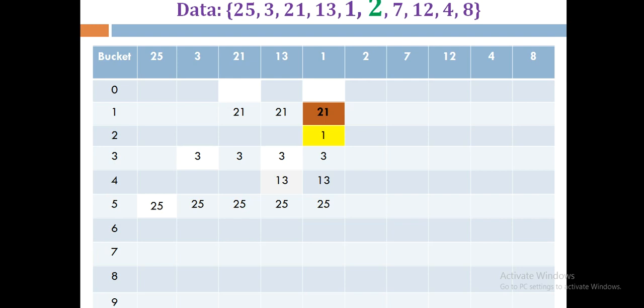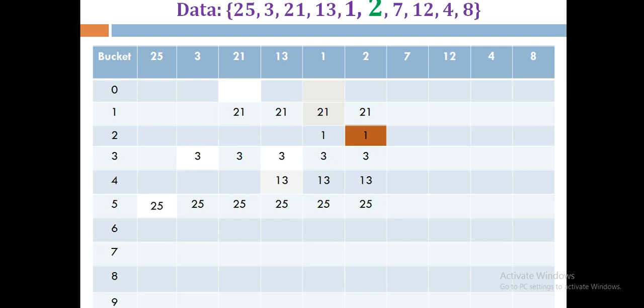Now what is the next number? 2. What is 2 mod 10? 2, right? So 2 mod 10 gives us the remainder 2. But at location 2 there is already one element present, and which is that element? 1. So is 1 at its actual space? No, it should be at location 1. It should not be at 2 or any other space, but we have stored it due to the collision.